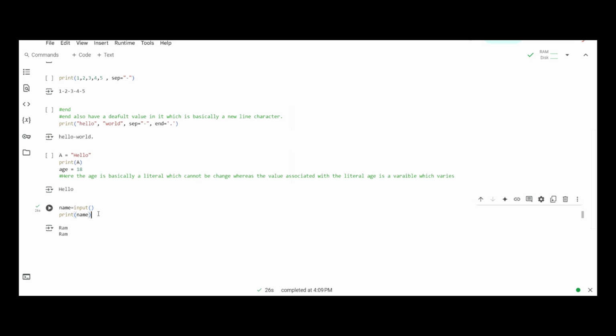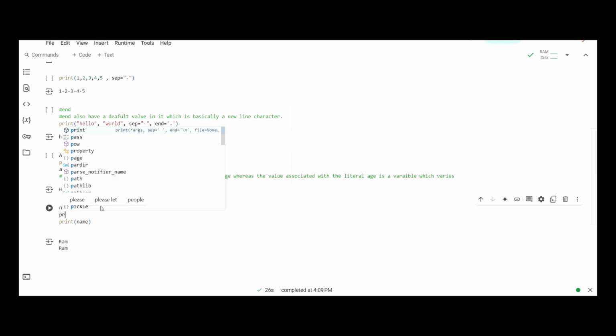What does it mean? It basically means that if we had a piece of code and that piece of code has an input line, then all the lines below that input line will hold until and unless the user gives an input. Let's see this in the coding part. Let's say after this we enter print hello. Now there is no restriction on this second line, so it must print directly after the first line. But if we run this,